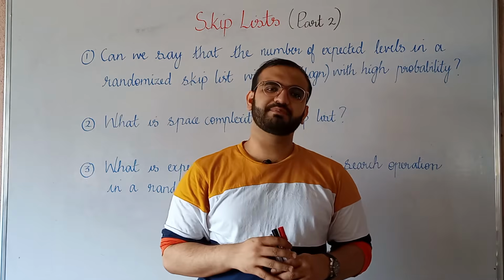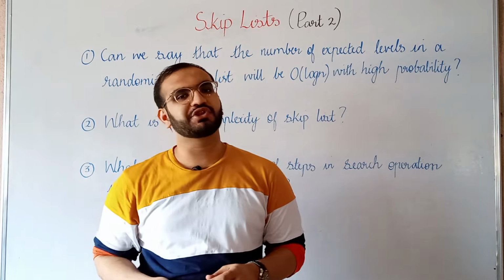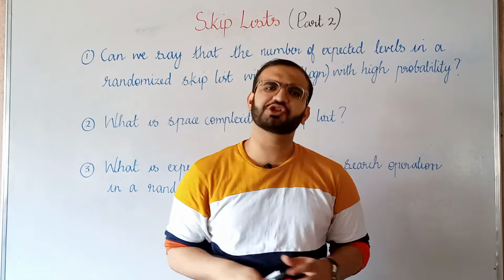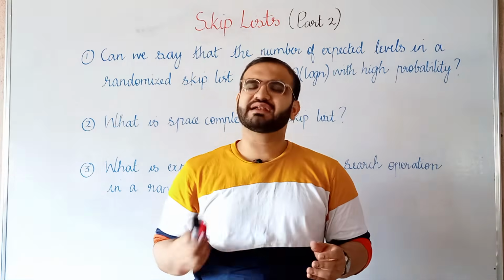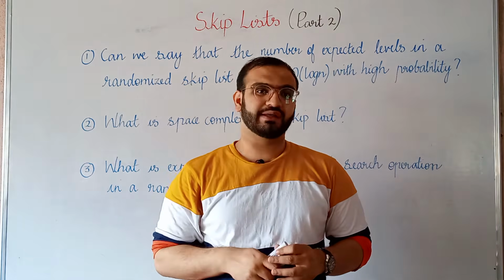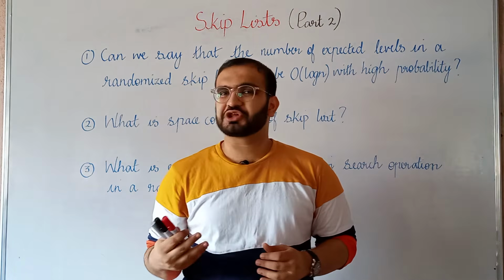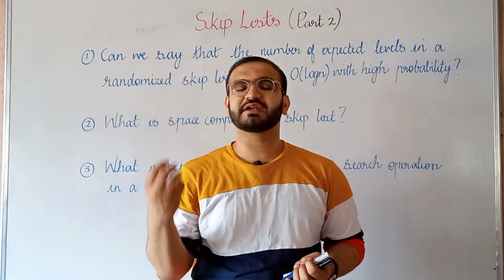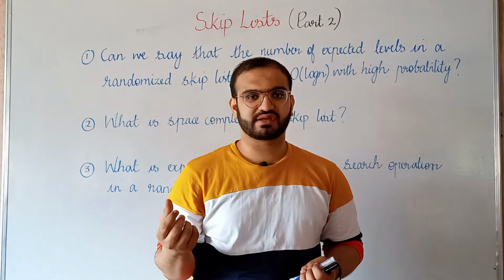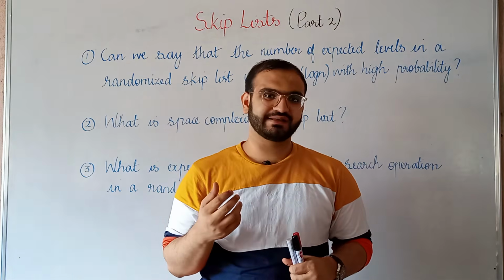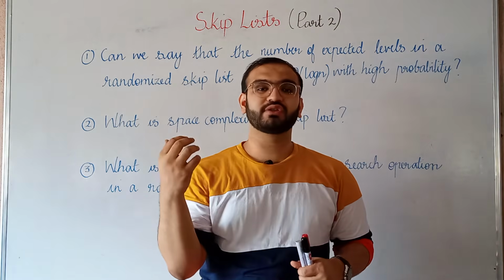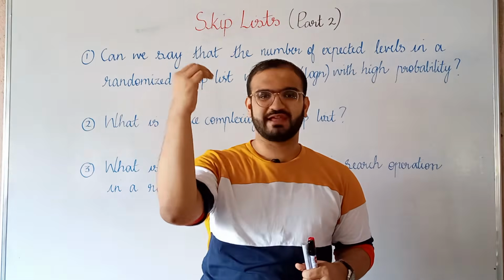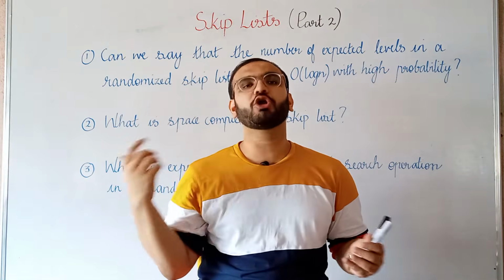In the randomized skip list, we saw different operations like insert, search and delete. And that is when we touched upon the probabilistic nature of a skip list. When we insert any particular node, we have to decide whether we promote this node to the next level or not.